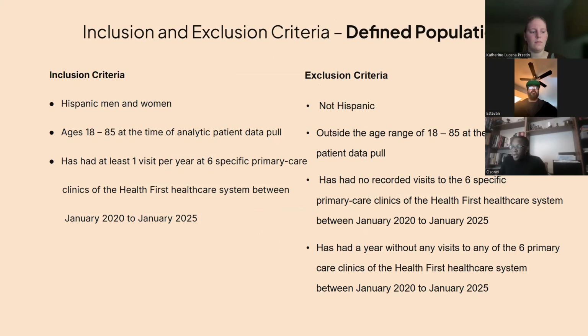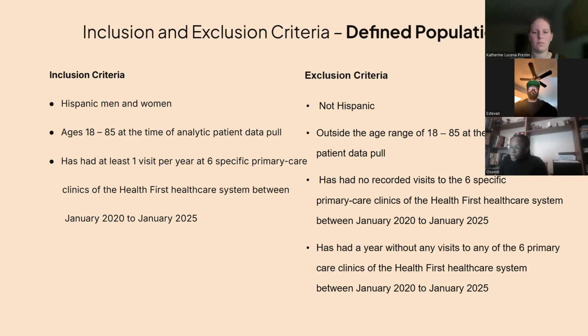So the inclusion criteria for the defined population includes Hispanic men and women, ages 18 to 85 at the time of the data analytic pull, who have had at least one visit per year at 6 specific primary care clinics of the Health First healthcare system between January of 2020 and January of 2025.